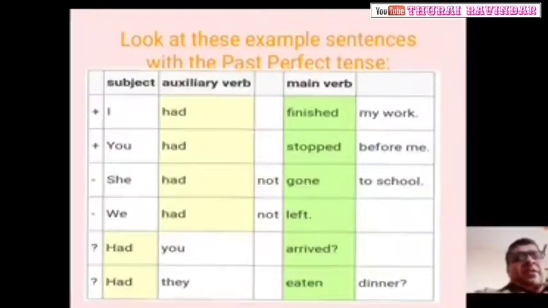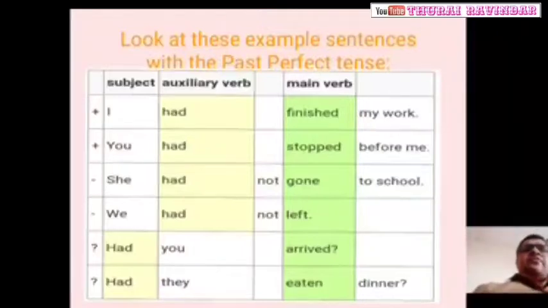You write down another one. By the time I left Nizamabad, we dash in Warangal for 3 years. Once again I repeat, by the time I left Nizamabad, we dash in Warangal for 3 years.